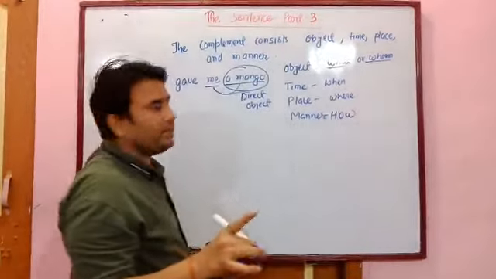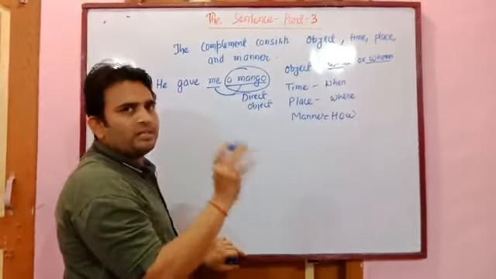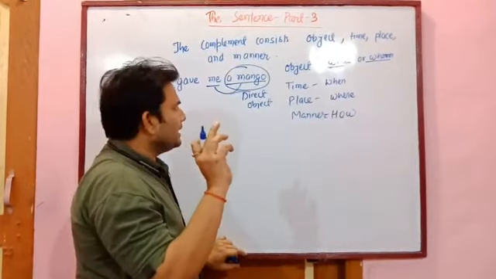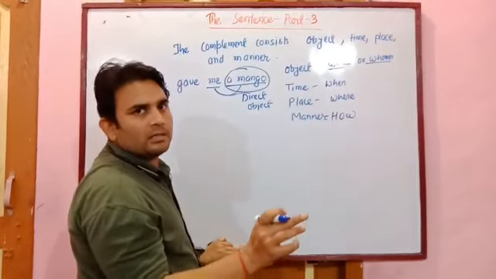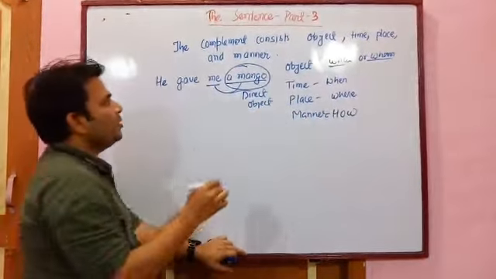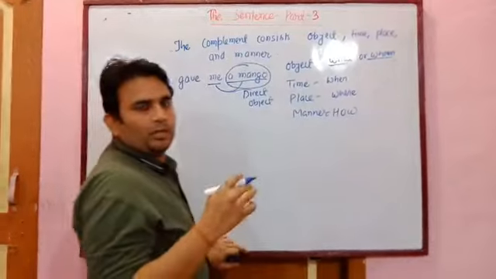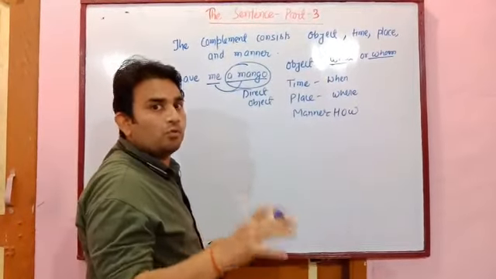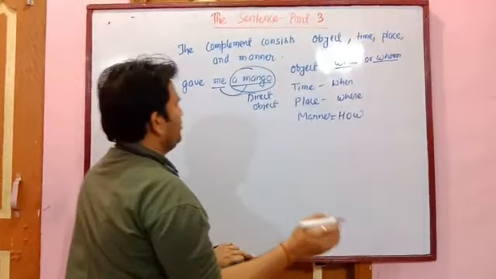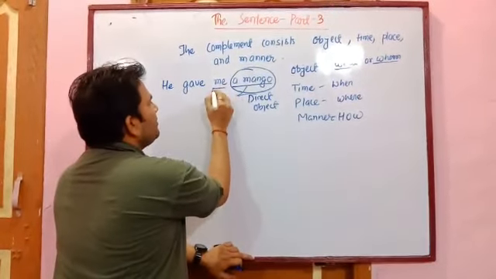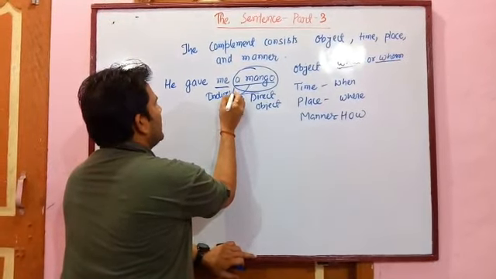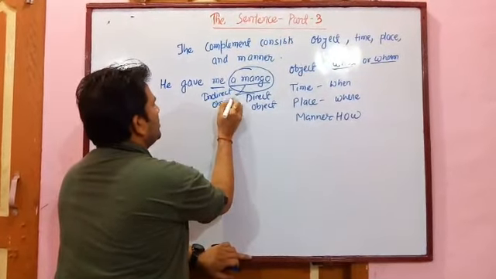Once again, I am repeating. The object showing what is done, given or said is called direct object. And now, indirect object. The object showing the person for whom something is done or said is called indirect object. You see the example? Here me is what? Indirect object.